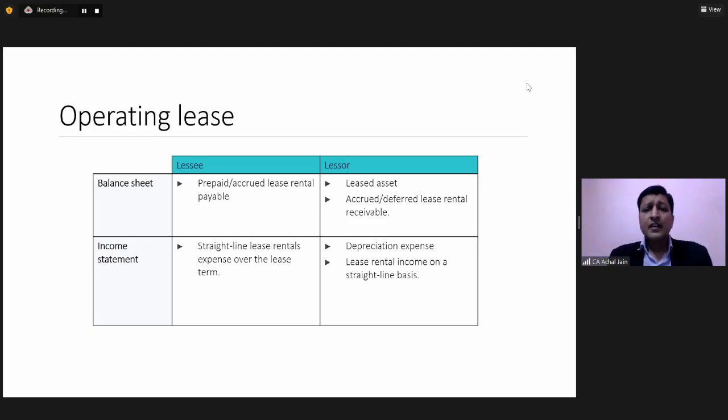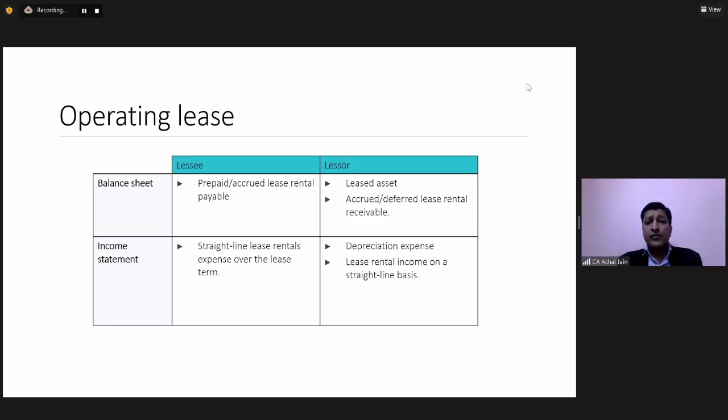In the second year, rent was 1,25,000. In the third year, it became 1,50,000. In the fourth year, it became 1,75,000. In the fifth year, it became 2 lakh. Okay. So over the period of 5 years, we see escalations in the lease amount. Now, if we compute the average of this comes out to 1.5 lakh.